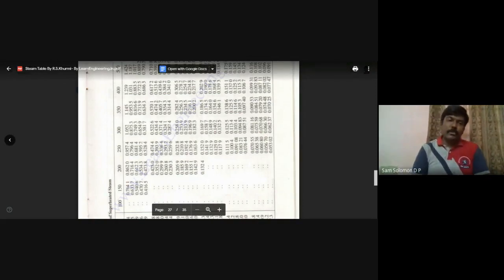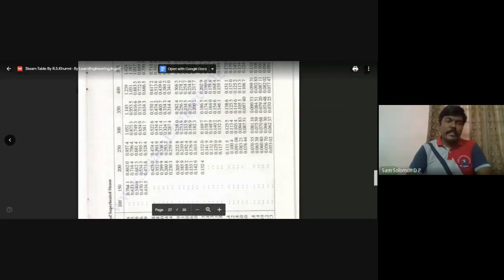Just like we did in the previous problem, use the interpolation: x minus x1 divided by x2 minus x1 equals y minus y1 divided by y2 minus y1. Here x will be 380, x1 will be 350, x2 will be 400.